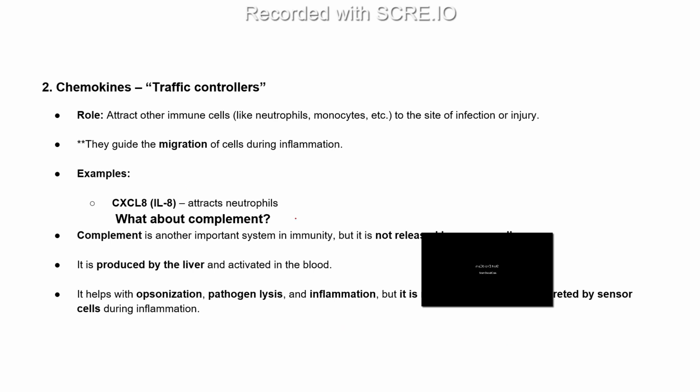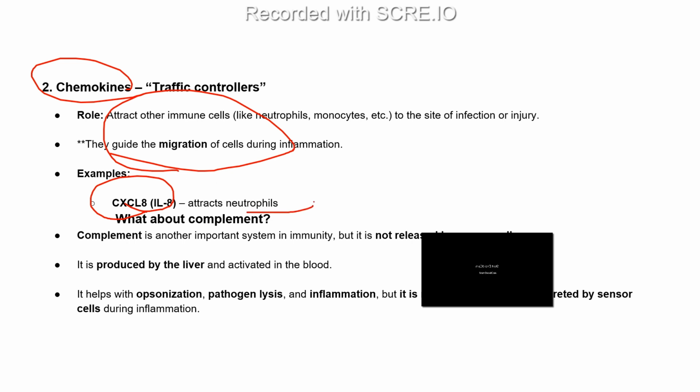The next one is chemokines, or the traffic controllers. Their role is to attract other immune cells like neutrophils and monocytes to the site of infection or injury. And the second is they guide the migration of cells during inflammation. One of the best known and widely used examples of a chemokine is CXCL8. It is a type of chemokine, and we also call it interleukin 8. What it does is attract the neutrophils.